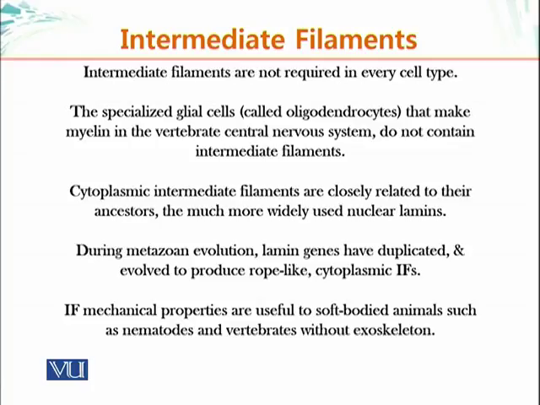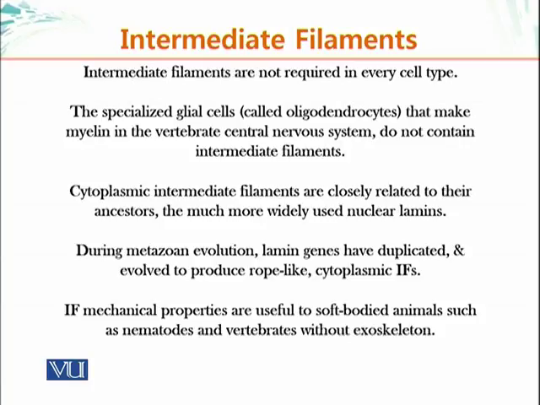Cytoplasmic intermediate filaments are closely related to their ancestors that are much more widely used, for example, nuclear lamins that we have talked about previously. These intermediate filaments are related evolutionarily to the nuclear lamins.